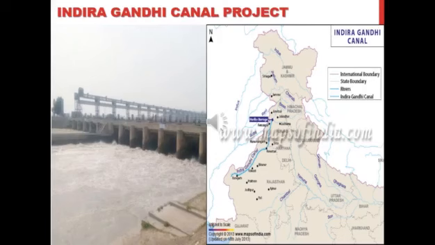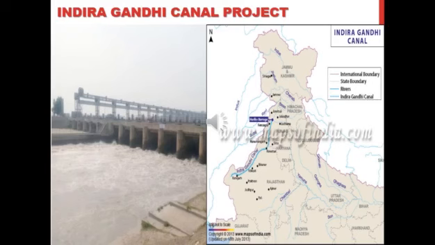Then the Indira Gandhi Canal project. A canal was constructed from the river Sutlej. We have already discussed a project on the river Sutlej. What was that? The highest gravity dam in the world. I gave you a clue: yes, the Bhakra Nangal project. Apart from that, they constructed a canal from the river Sutlej, and that is the Indira Gandhi Canal project. You can see it in this map. The states benefited by the Indira Gandhi Canal project were Rajasthan, Punjab and Haryana, the same states benefited by the Bhakra Nangal project.